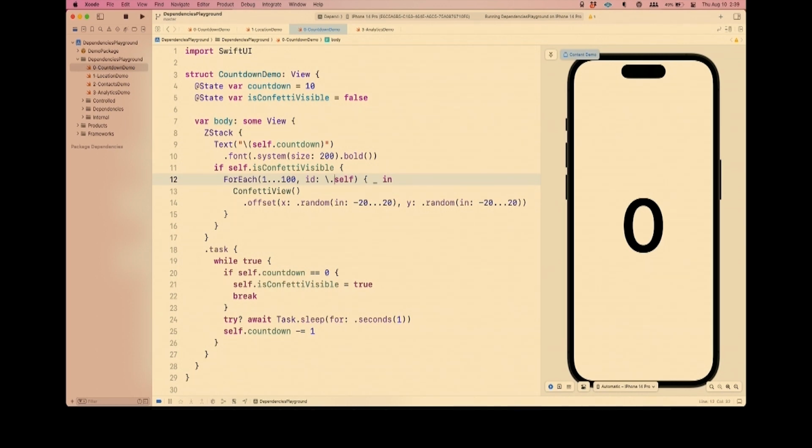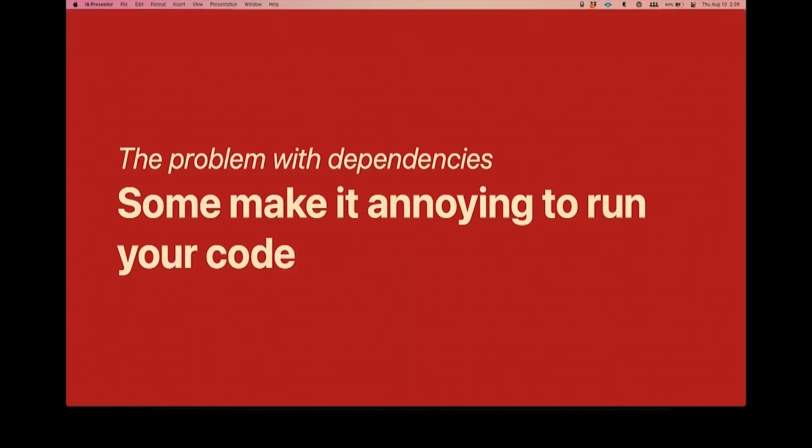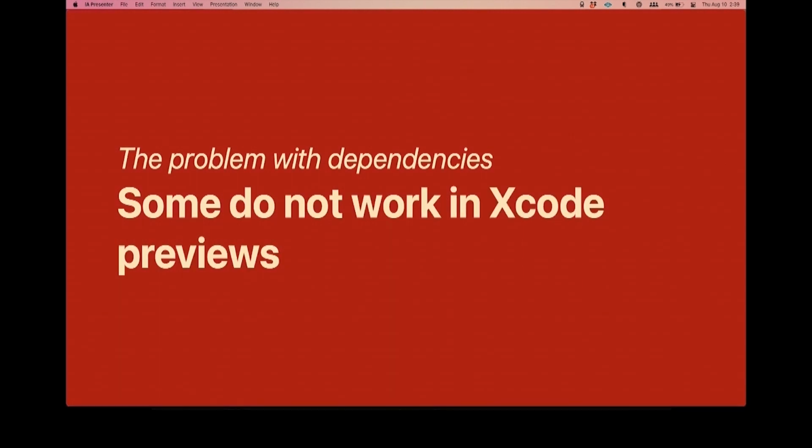All right, go back to slides. All right. Another problem is that some of them just don't even work in SwiftUI preview. So that dependency made the preview annoying to work, but some just don't work in previews. And I got another example for that.